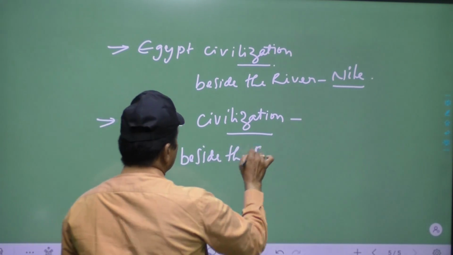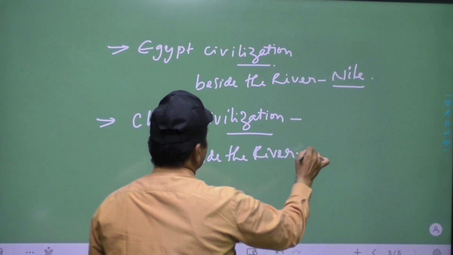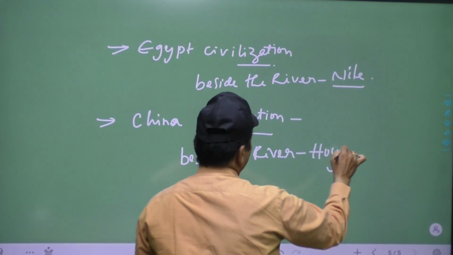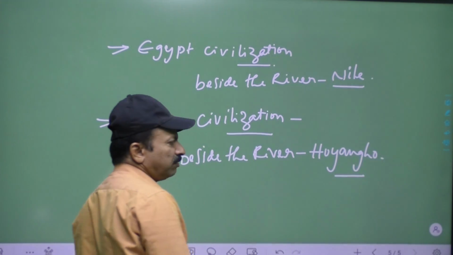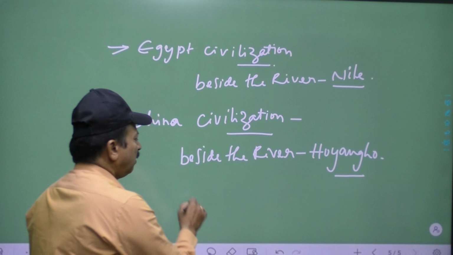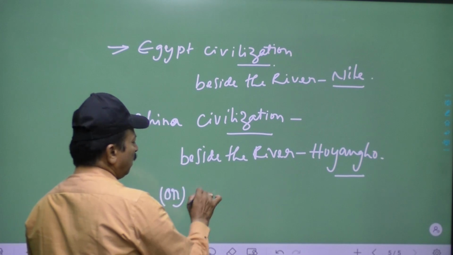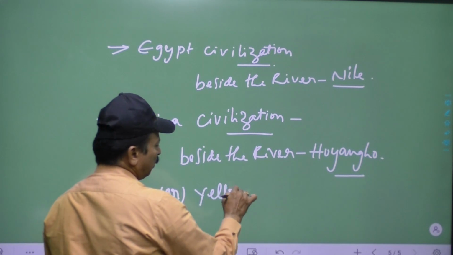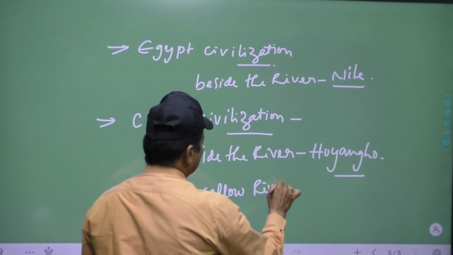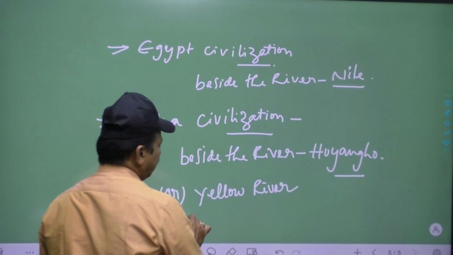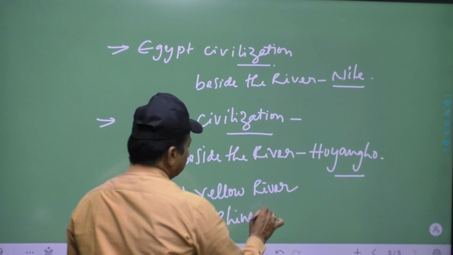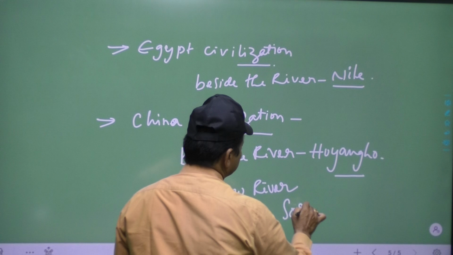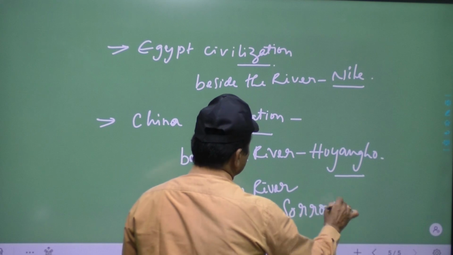The Huanghe river is also called the Yellow River, or China's sorrow.